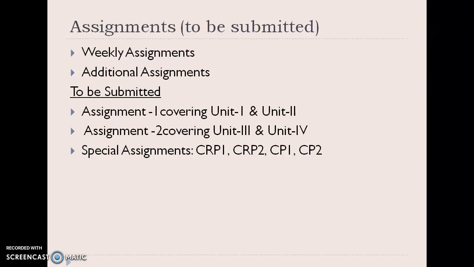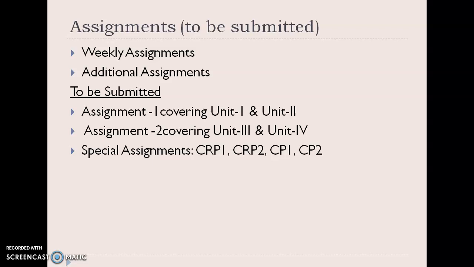Next, assignments. Every week there will be a weekly assignment, and in addition to this, there may be some additional assignments suddenly if required at any time. If you want, we can give the assignment. These assignments help you get in-depth knowledge about your subject first, before what is going to be taught in the week. So try to do your assignment.